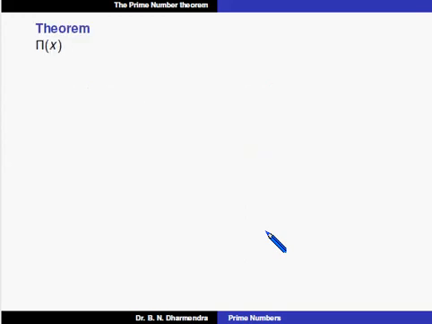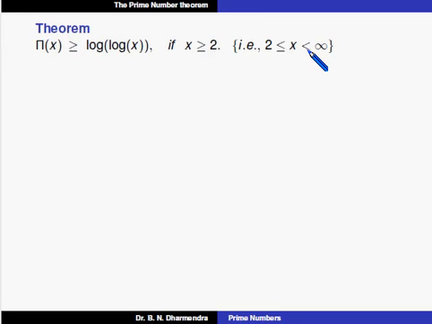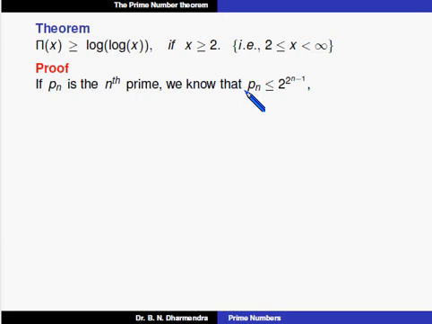Next theorem: pi of x is greater than or equal to log of log x if x is greater than or equal to 2, that means x is between 2 and infinity. We know that p n is the nth prime, and that the nth prime is less than or equal to 2 to the power of n minus 1. We already proved this by the induction method.